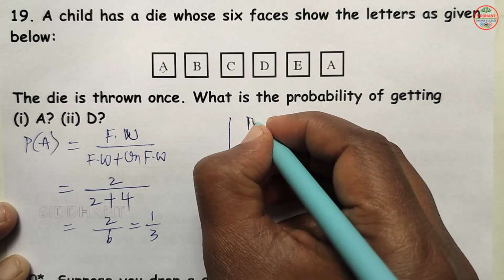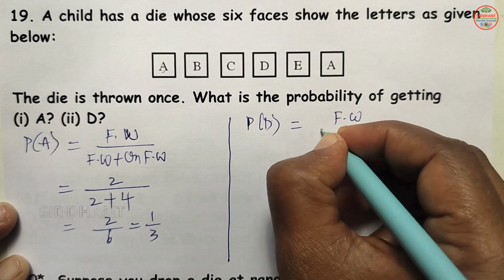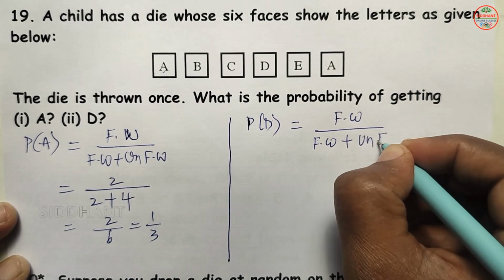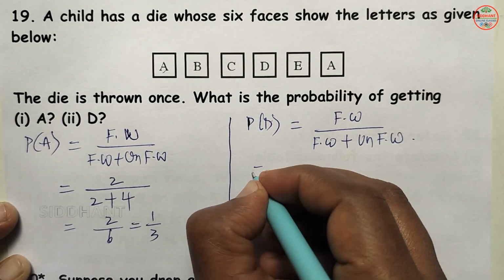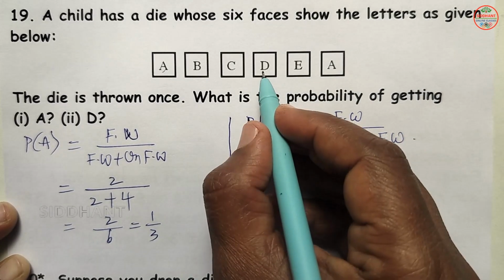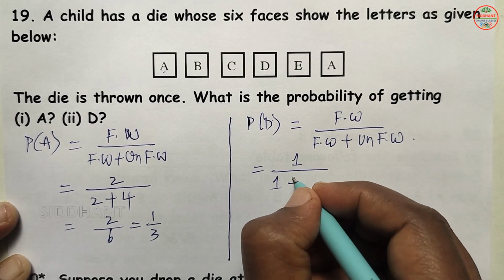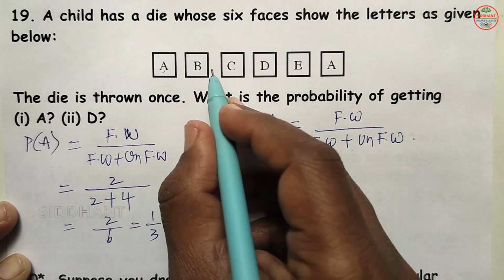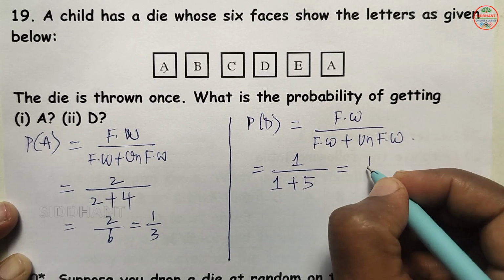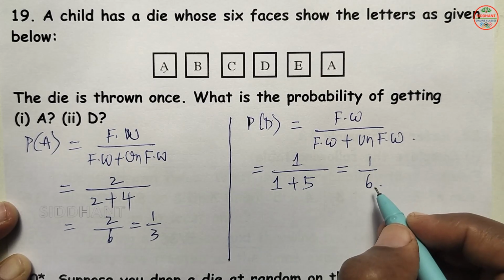Now the probability of D. Happening side they asked, so favorable ways by favorable ways plus unfavorable ways. Getting D, how many chances are there? One chance is there, so one favorable way. So 1 plus unfavorable ways, how many are there? 1, 2, 3, 4, 5 are there. So that means 5 here. So that is equal to 1 by 6. So the probability of getting D is 1 by 6.